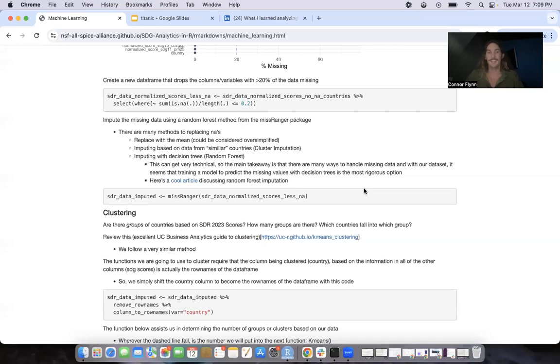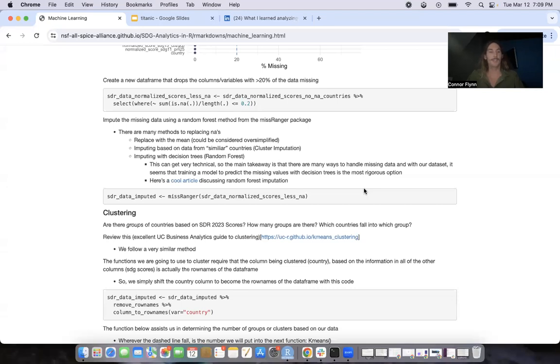That would be that technique. It is oversimplified and it doesn't really reflect what we want it to. So we're going to go a little bit in a more complex way. We could use cluster imputation. Can we guess the score based on countries that are similar to it in a lot of the other scores? I think that's a better way than just replacing the mean.